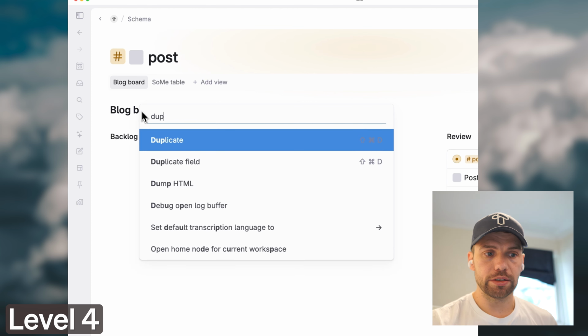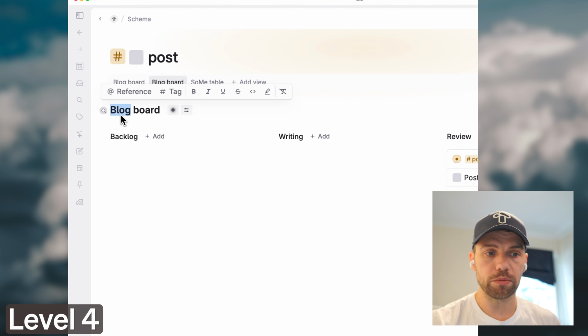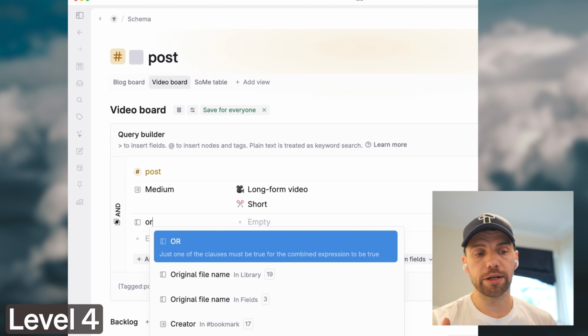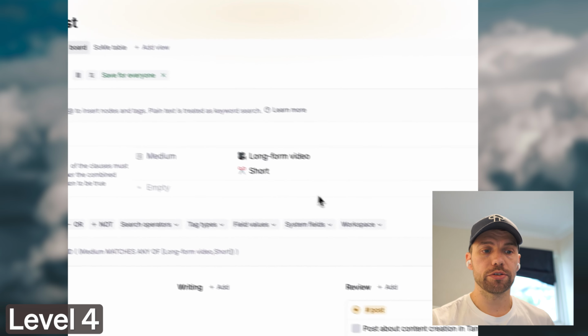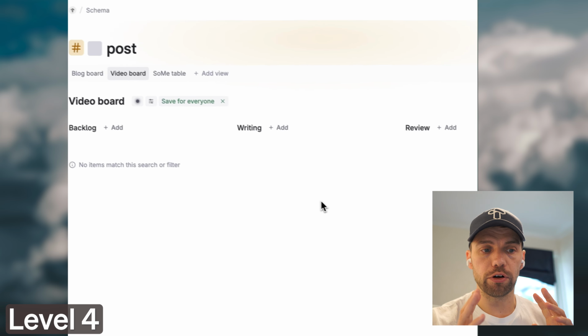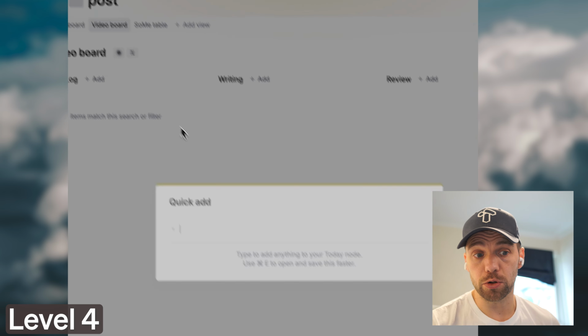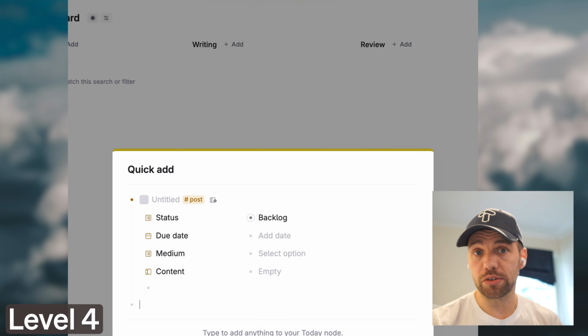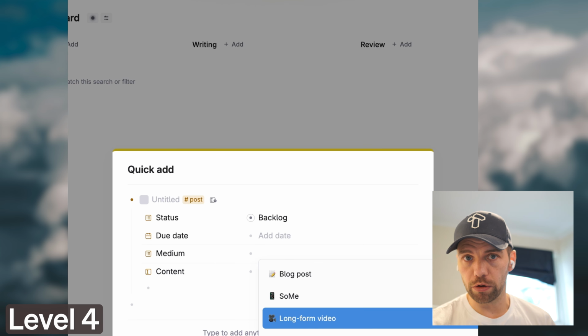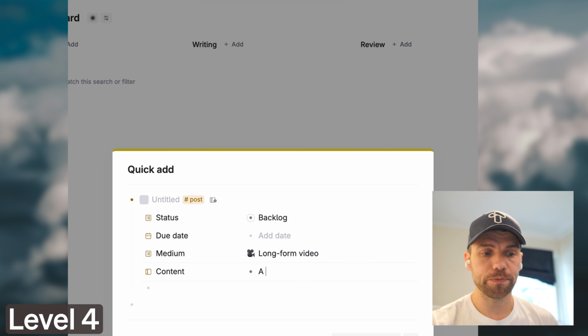and I think I duplicate this again to create the same thing for video, and just much of the same. I'm just going to skip ahead. Yeah, so for the video board, you can see I'm adding an OR system field so that I'm looking for both long form video and for social media, the short videos. And I'm managing both of those in the same view. That's all you saw with the OR field that I added inside the search.